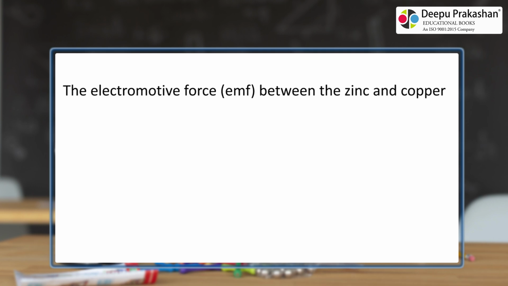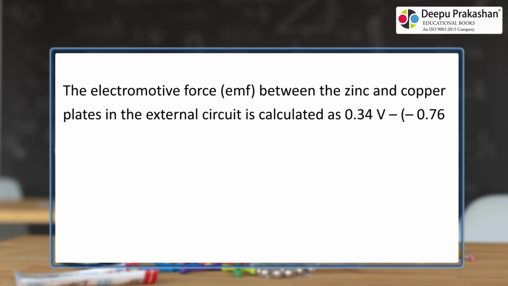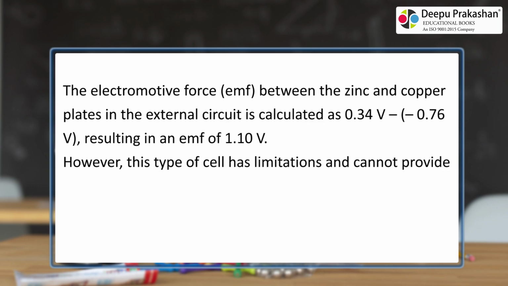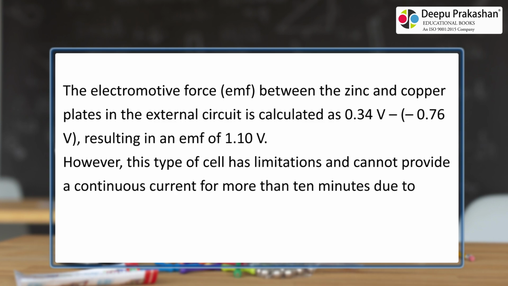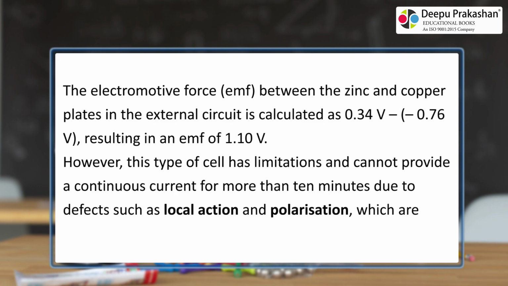The electromotive force, EMF, between the zinc and copper plates in the external circuit is calculated as 0.34 V + 0.76 V, resulting in an EMF of 1.10 V. However, this type of cell has limitations and cannot provide a continuous current for more than 10 minutes due to defects such as local action and polarization, which are beyond the scope of this syllabus.